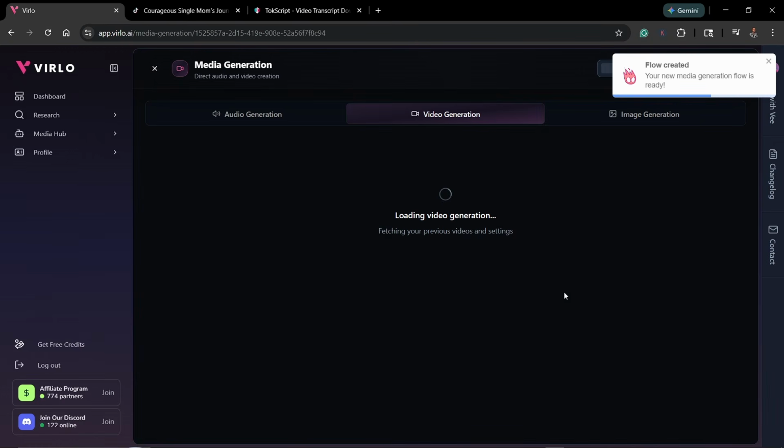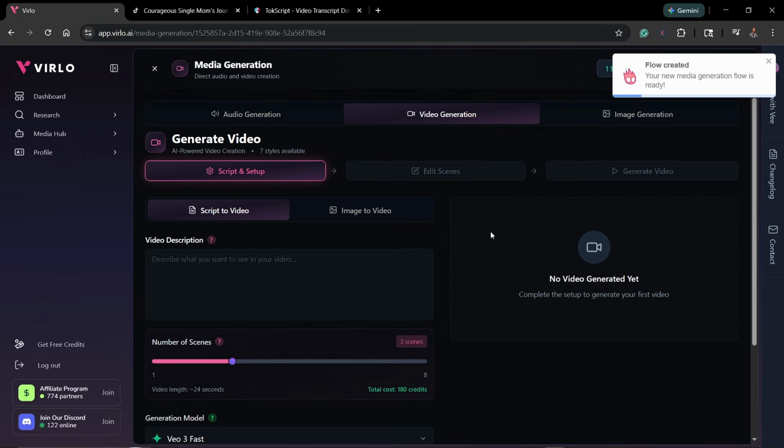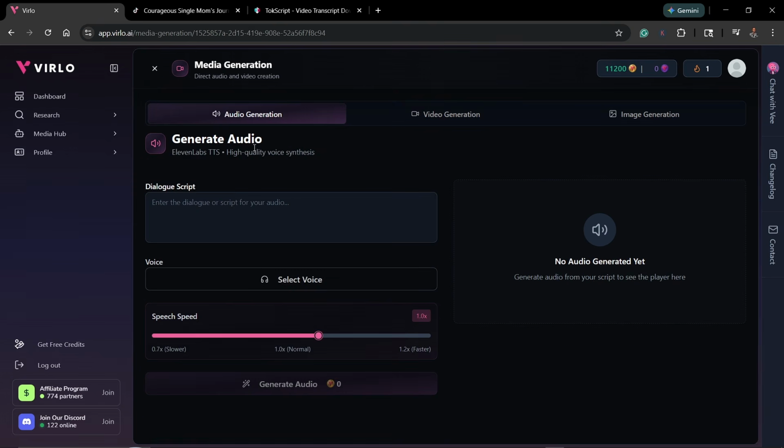Now you can see those are other voiceovers and other media that I've generated with this AI before. Now with Virlo, you don't just generate images, voiceover alone. You can generate images, videos, any sort of thing that you actually want to generate. Now once you're on here, click on where it says audio generation. Now over here, you need to paste in your audio script.